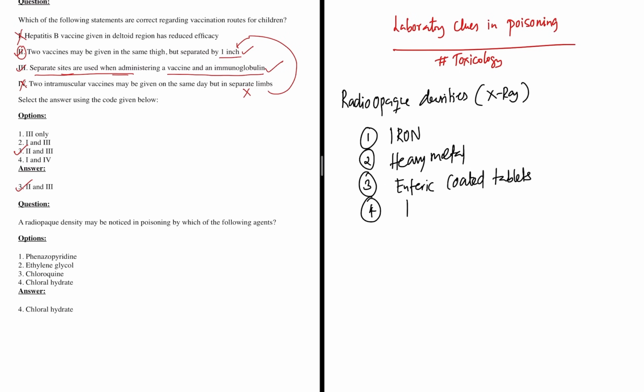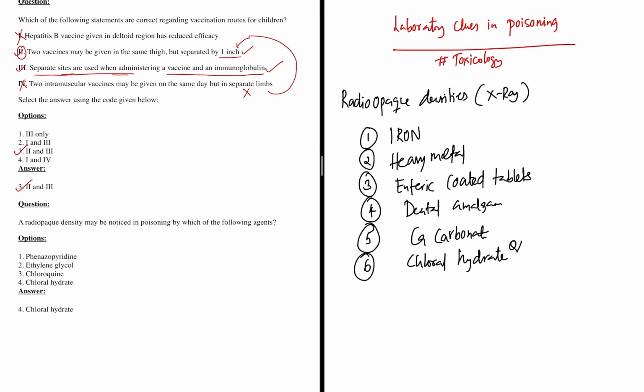Any dental amalgam, any tooth that was ingested, will have a radio opacity. Apart from that, we have calcium carbonate, we have chloral hydrate.